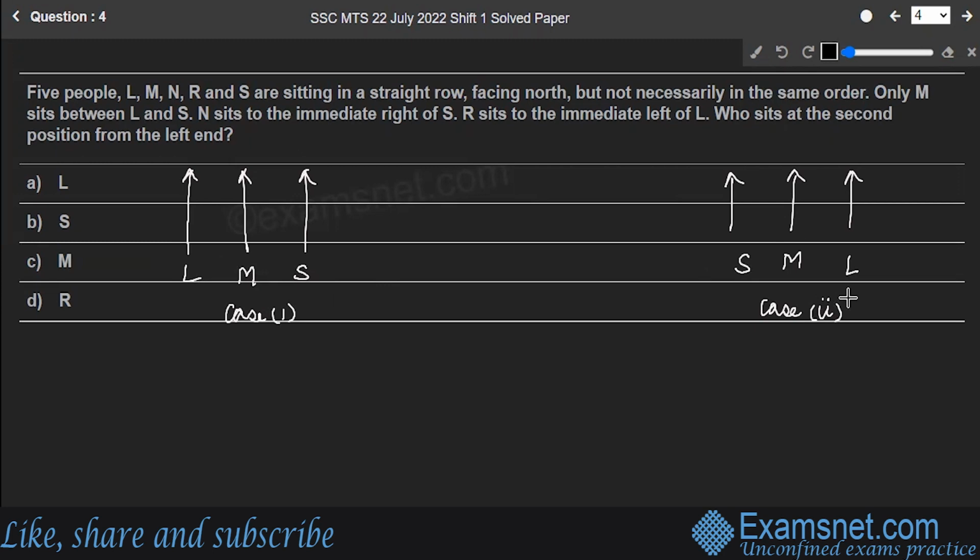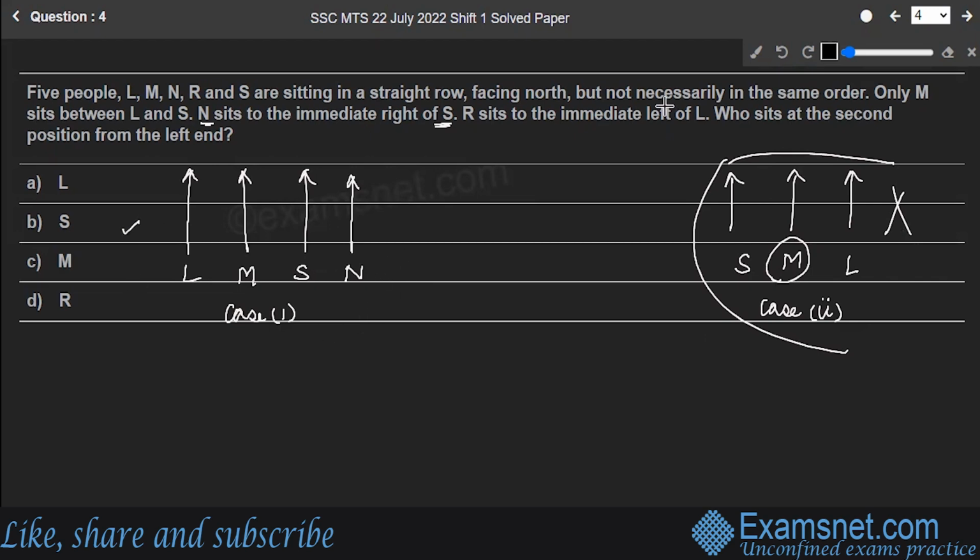Okay. Now, next it says N sits to the immediate right of S. So we had two cases over here. Right? And now it's saying N sits to the immediate right of S. And in that case, immediate right of S, that means N sits over here. Right? This becomes incorrect because to the immediate right of S is M in this case. So that means we are going to ignore this one. Right? We'll move ahead with this pattern.